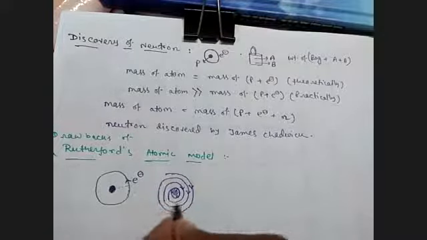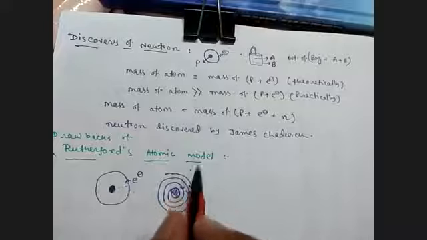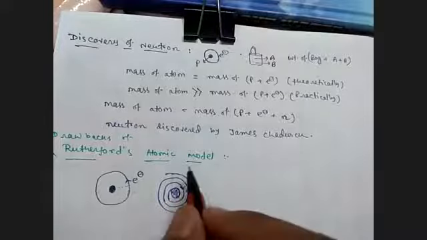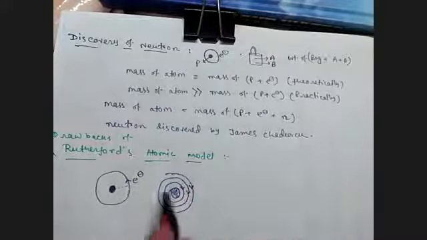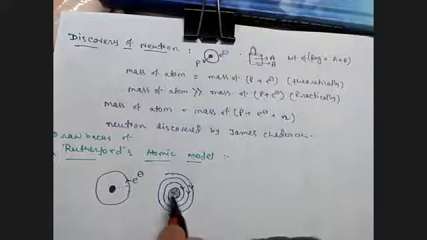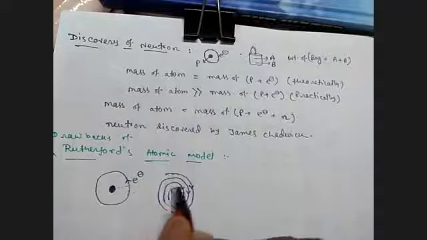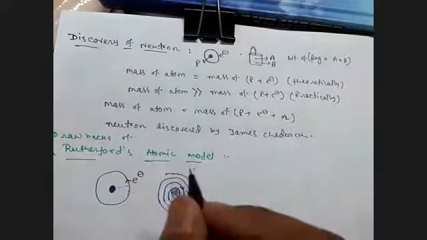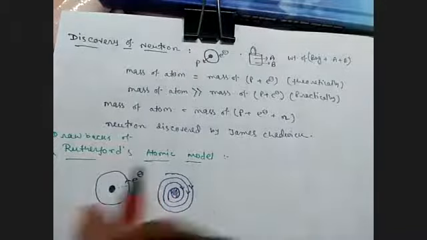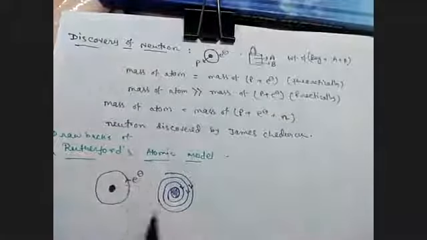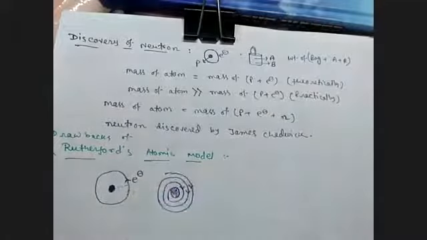Because if the electron loses its energy continuously, then it will be attracted towards the nucleus and collapse into the nucleus, so it makes the atom unstable. This was Rutherford's drawback, but scientist Niels Bohr modified this drawback.